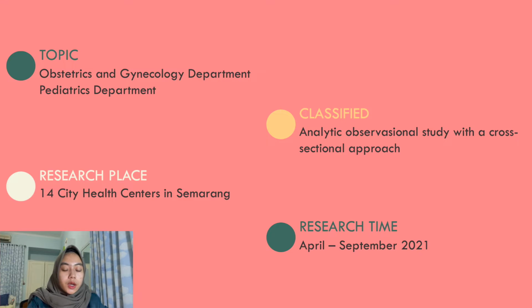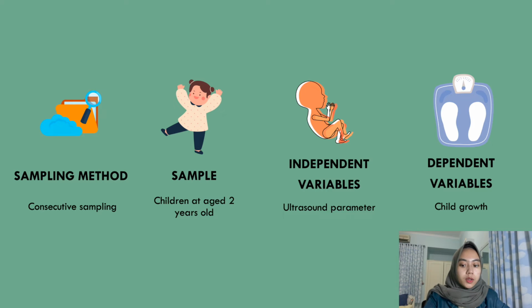This research, through the Obstetrics and Gynecology Department and also the Pediatrics Department, is classified as an analytic observational study with a cross-sectional approach. It took place in 14 city health centers in Semarang, from April until September 2021. For the sampling method, we used consecutive sampling. The samples are children at age 2 years old. The independent variables are ultrasound parameters, and the dependent variables are child growth.